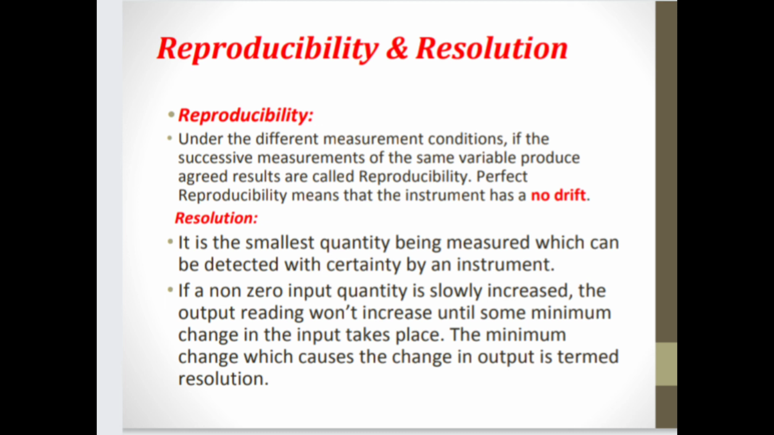Reproducibility and resolution. Reproducibility means that under different measurement conditions, if the successive measurements of the same variable produce aggregate results, it is called reproducibility. Perfect reproducibility means that the instrument has no drift. This is a very important point. Perfect reproducibility means that the instrument has no drift.